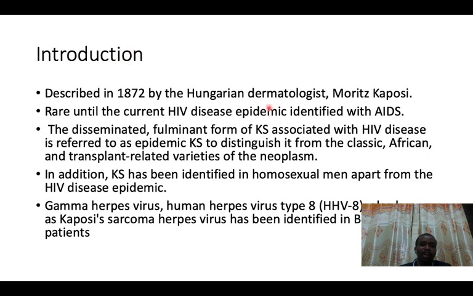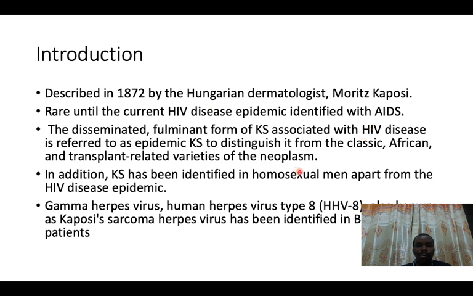So Kaposi sarcoma, why is it called Kaposi? It is because the dermatologist who first described this disease in 1872 was called Moritz Kaposi. And this disease was rare until HIV/AIDS came in. If you remember, in HIV/AIDS stage 4, one might get Kaposi sarcoma.